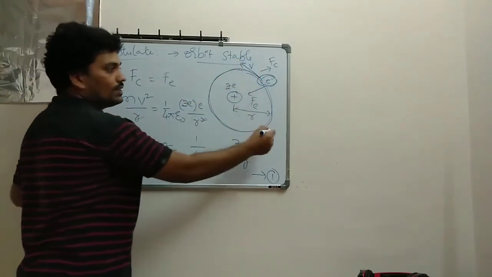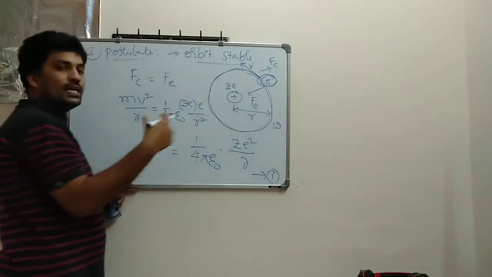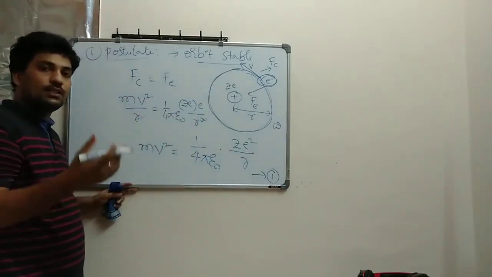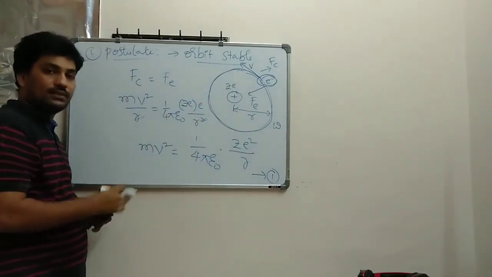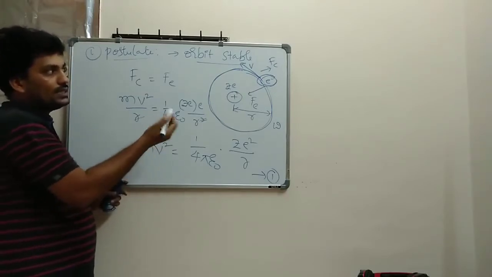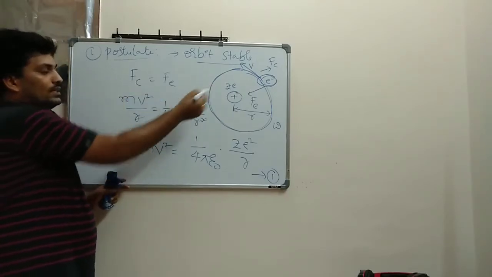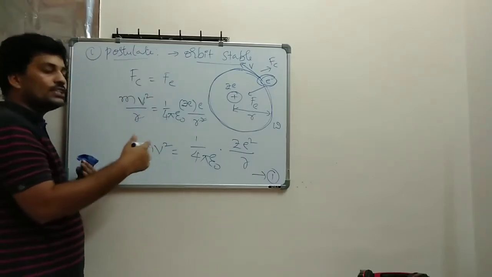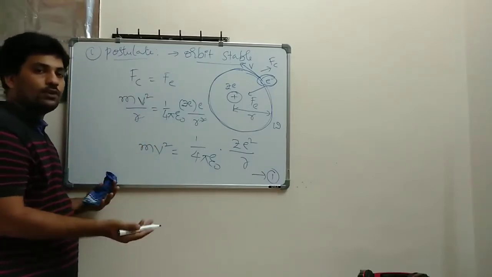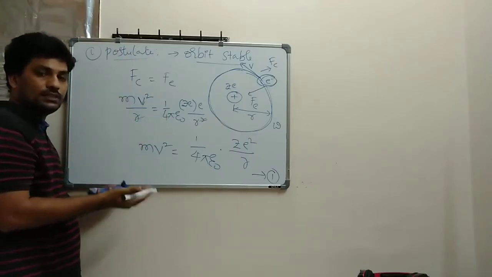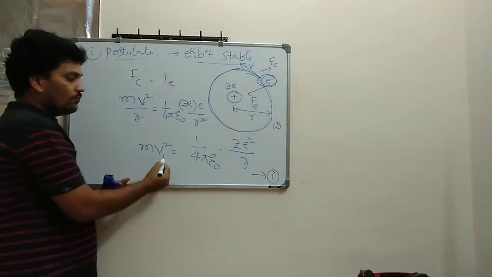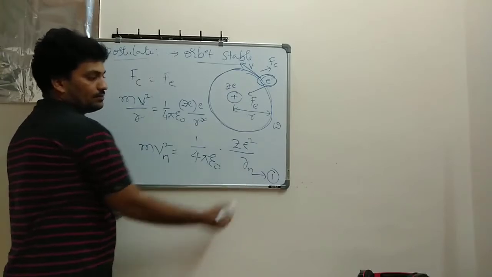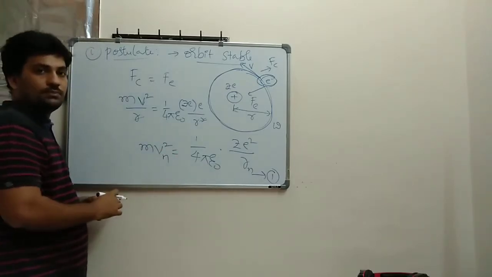If it is revolving, it will have an omega, and omega is related to the tangential velocity, as you know already from rotational dynamics in the first year. If it is for the n-th orbit, you have to take vn and rn. That is the first postulate.